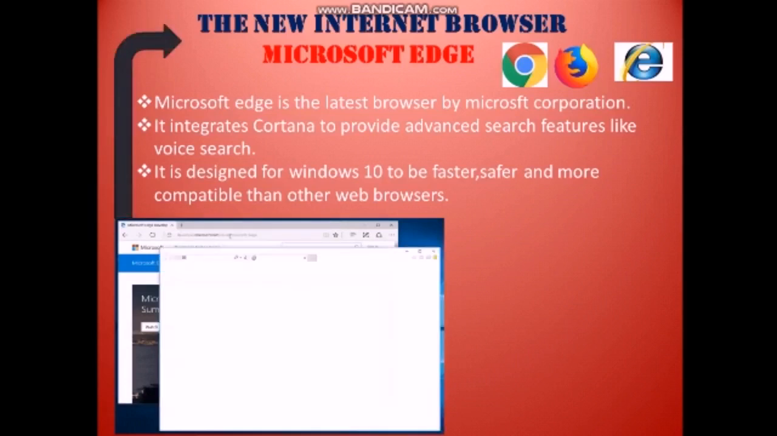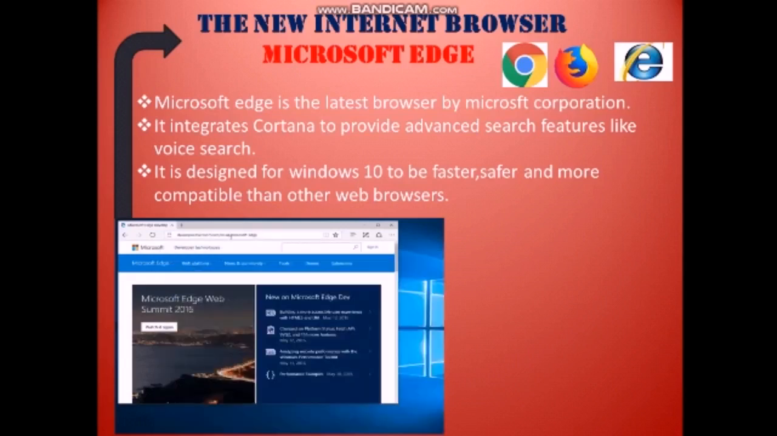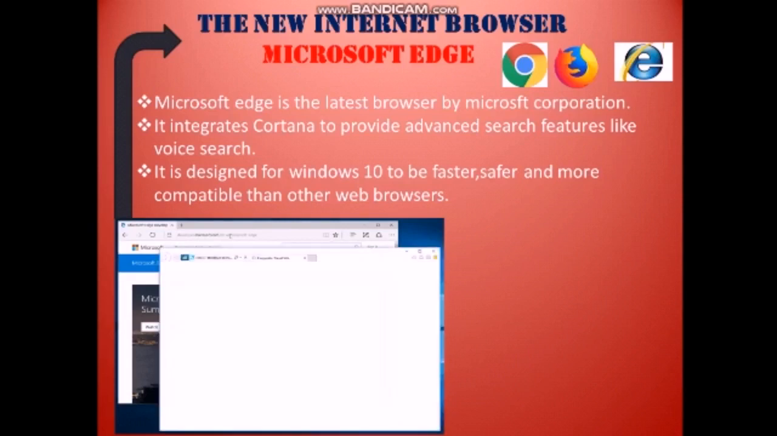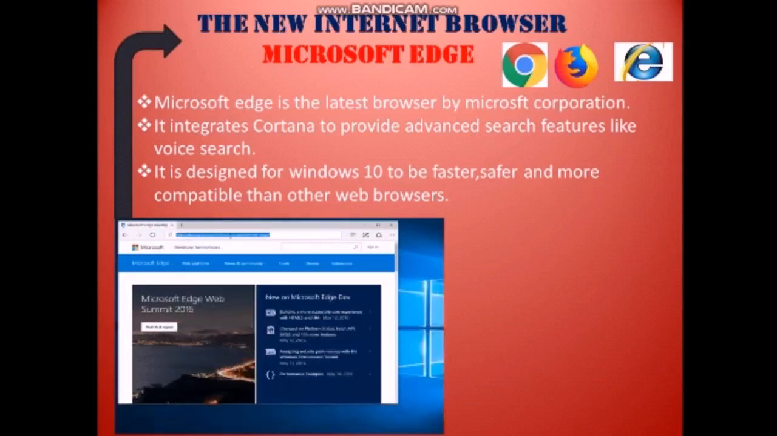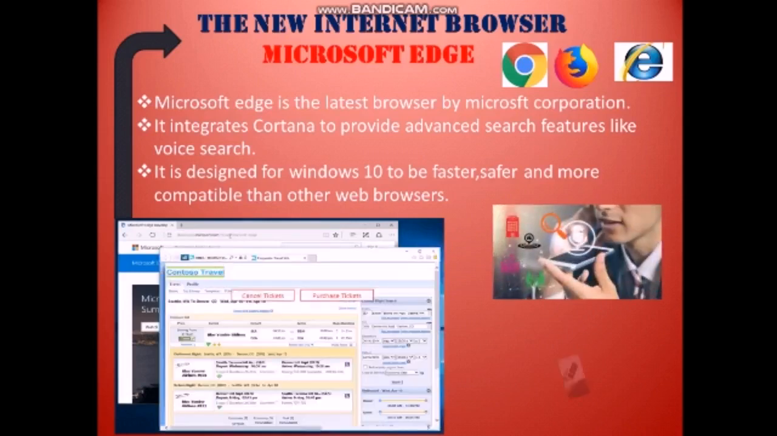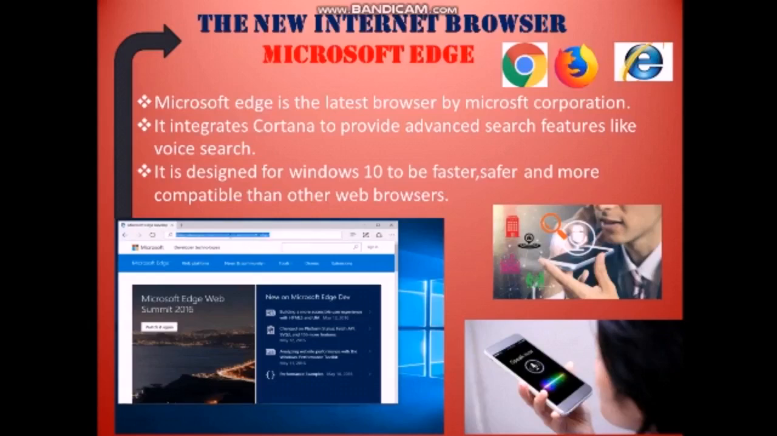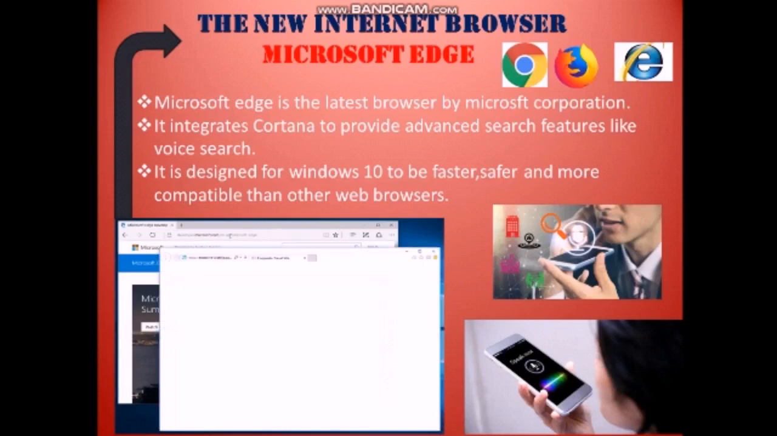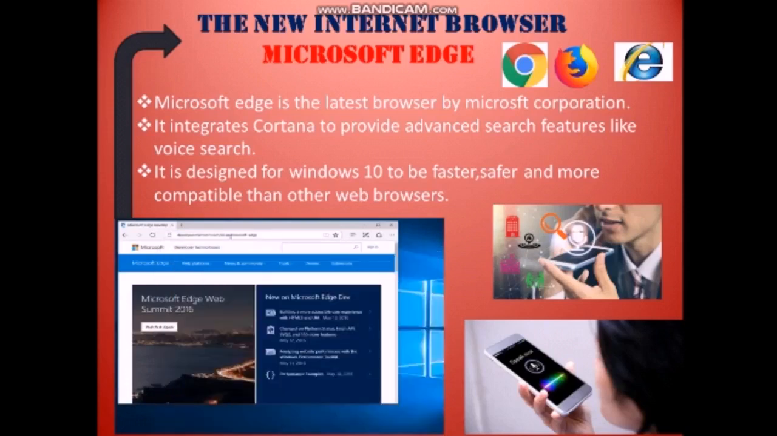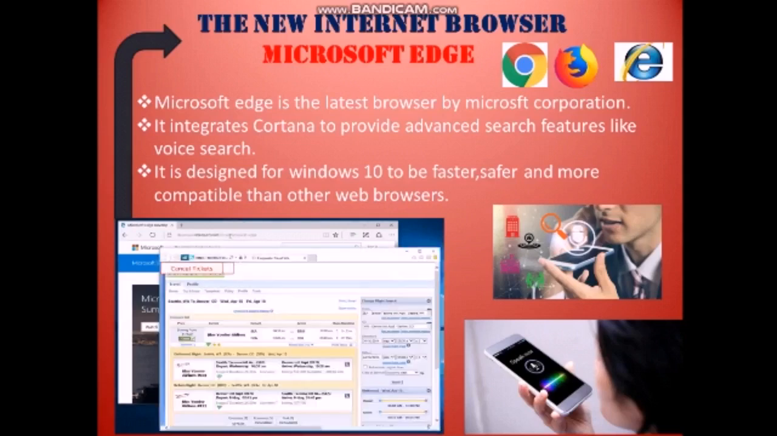Here is the Microsoft Edge, right? The Microsoft Edge integrates with Cortana. Integrates means it works together or joins with Cortana to provide advanced search features like voice search. Here, look at the pictures, voice search, right? The Microsoft Edge is designed for Windows 10 to be faster, safer, and more compatible than other web browsers. Compared with the other browsers, the Microsoft Edge is faster, safer, and more compatible.